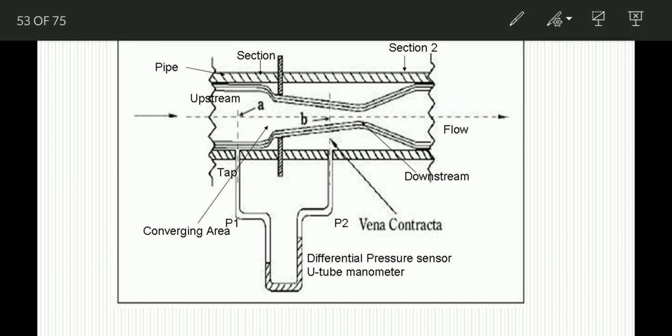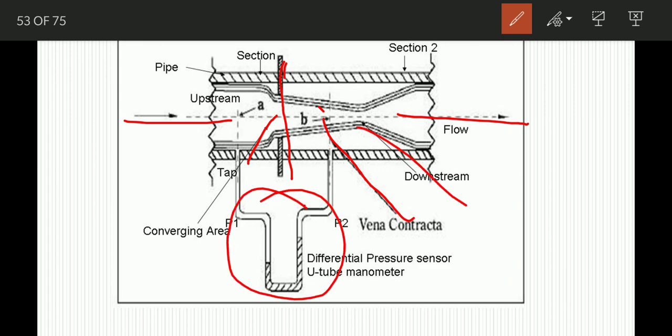This is the orifice meter. You can see this is our orifice meter. This is our pipe in upstream, and this is downstream. So this area is called the vena contracta. This is called the converging area, and this is the diverging area. And here the manometer is connected, P1 and P2.